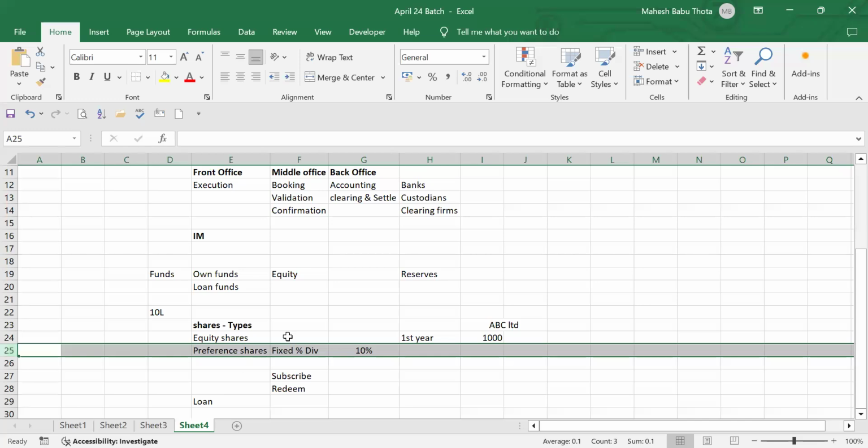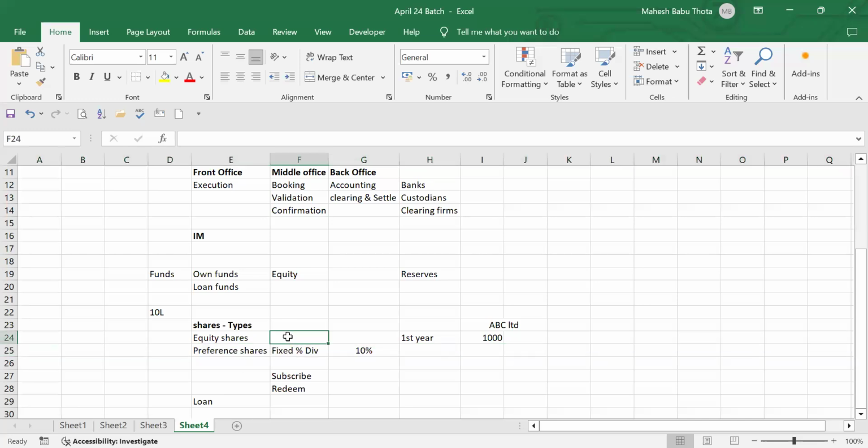But for equity shareholders, there is no fixed percentage of dividend. They can enjoy unlimited profit. How will they distribute, sir? Let's assume I'm converting this 10 rupees to 100 rupees, just for our understanding purpose. Let's assume the 10% fixed preference shares value is 100 rupees. Now, the preference shares profit is 100 rupees.